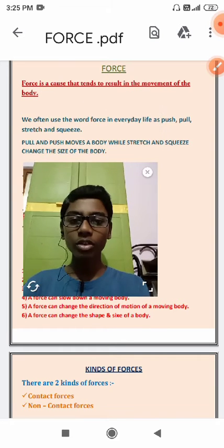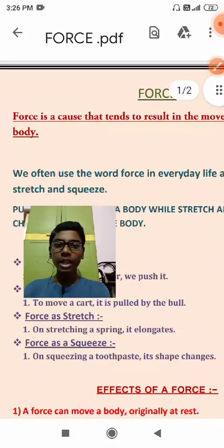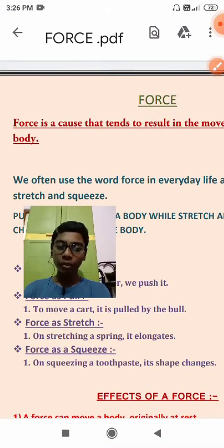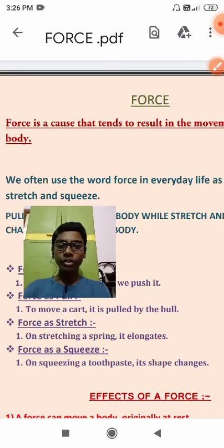Now at first we have to know what is force. So over here in the first line you can see that force is a cause that tends to result in the movement of the body. So from this line what you can understand is force is a cause, okay? Means force is a cause that tends to result in the movement of the body, because when we are applying force, it gives the result in the movement of the body. Movement means it changes the position of a particular body.